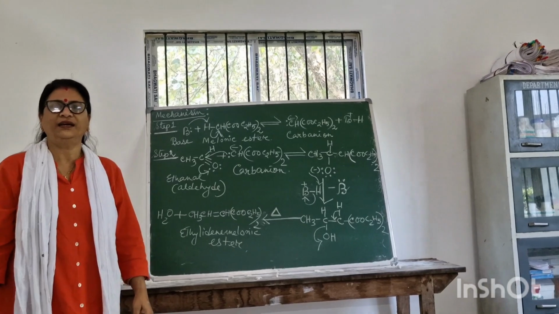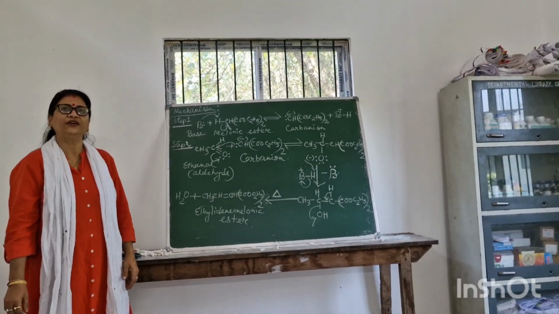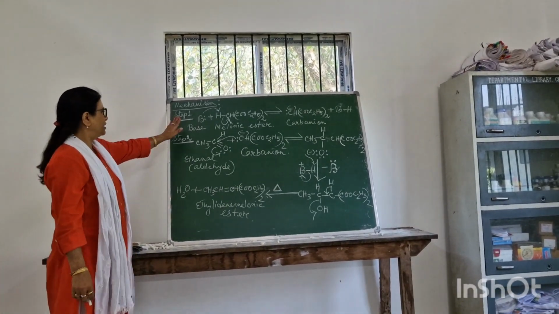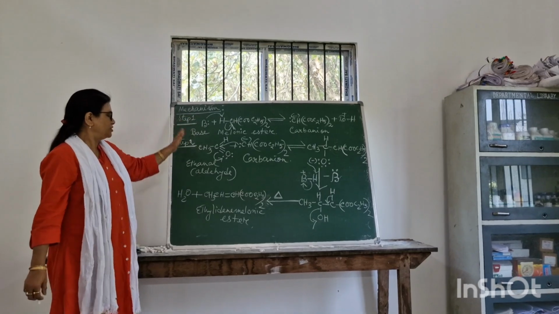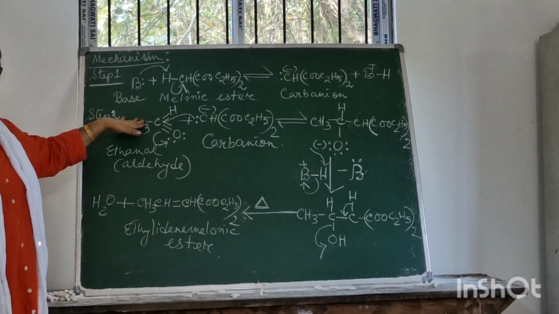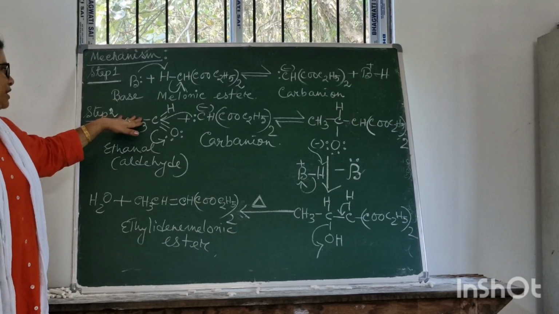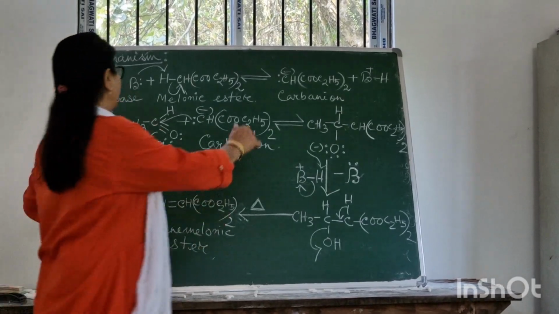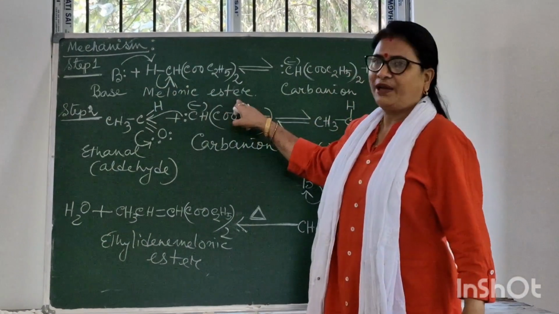Let us start the mechanism of the Knoevenagel condensation reaction. Here it consists of 3 steps. In step 1, the base, for example piperidine or pyridine, extracts the proton from the malonic ester.